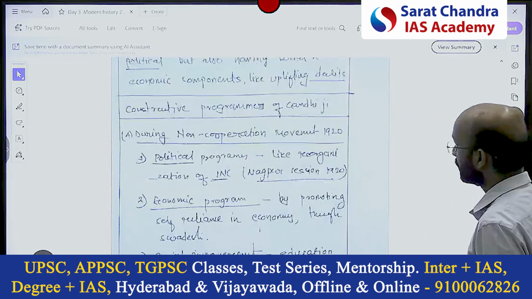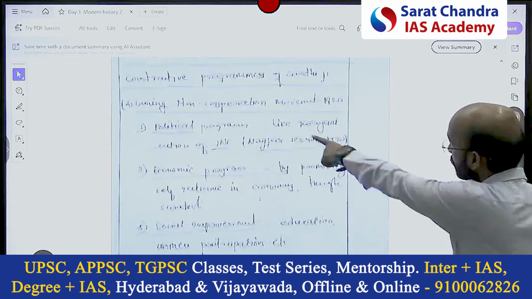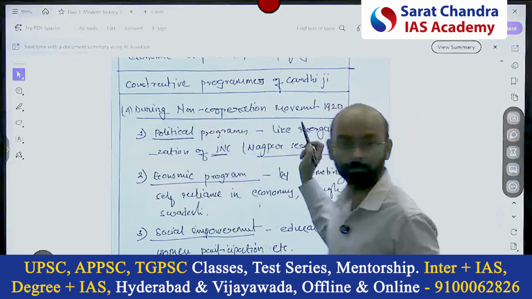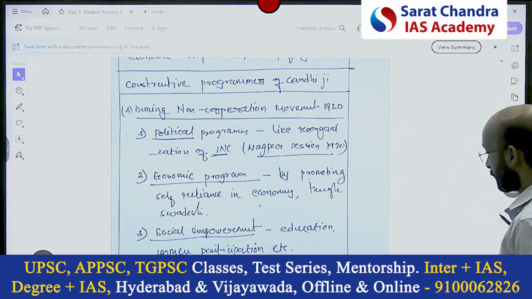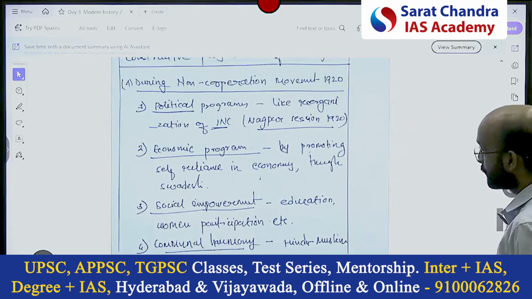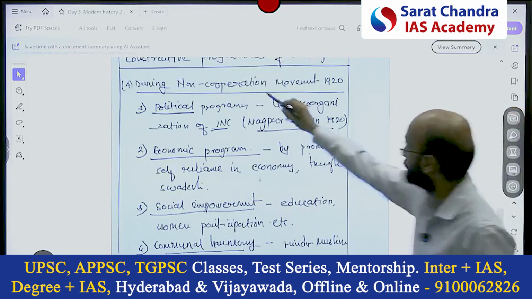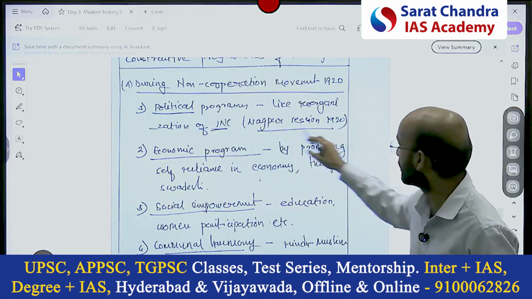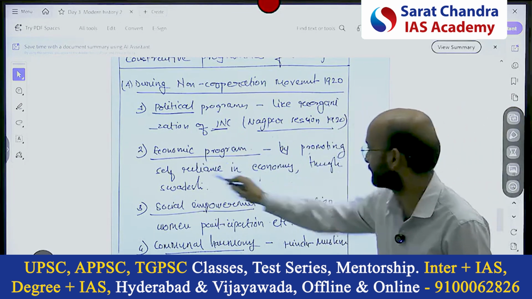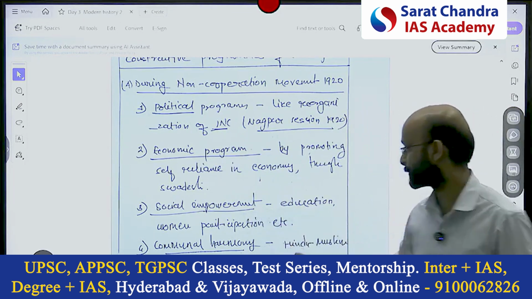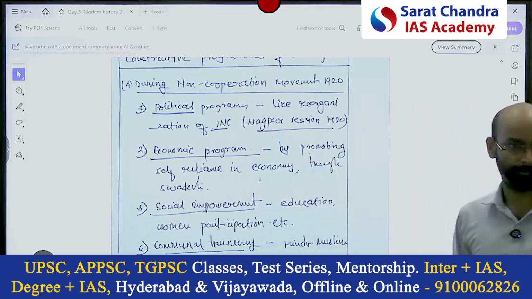So here, the constructive programs during non-cooperation, you see the structuring. Here: political program, economic program, social empowerment, cultural, and communal harmony was also there. During the non-cooperation movement, political program like the Nagpur session, reorganization of INC. Economic program like self-reliance, social education, women participation. I'm writing very simply.